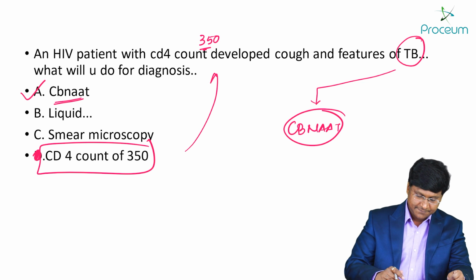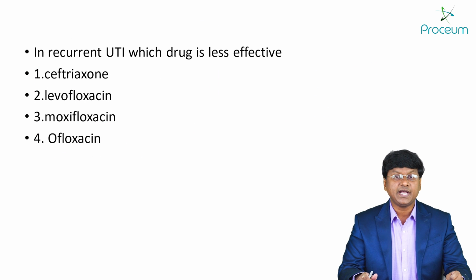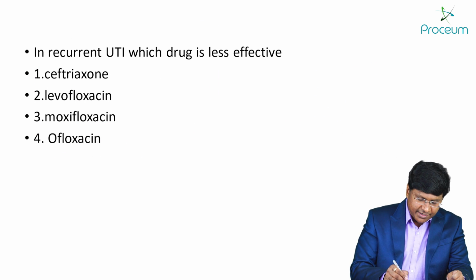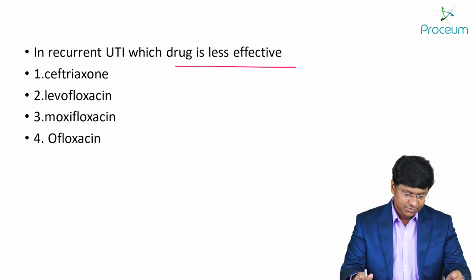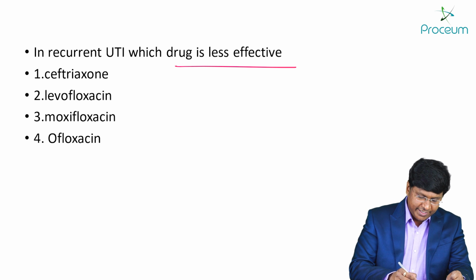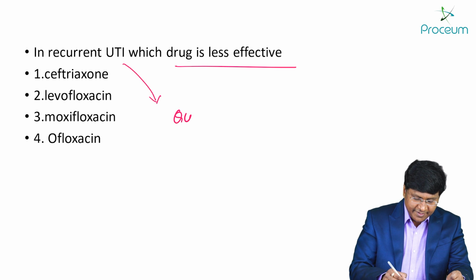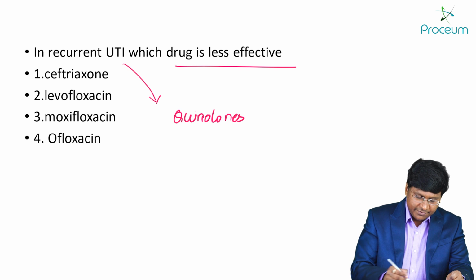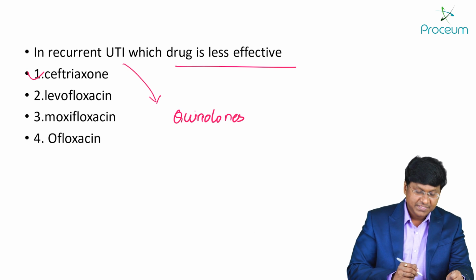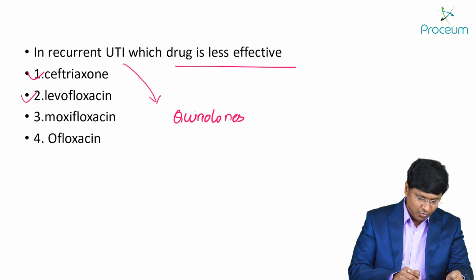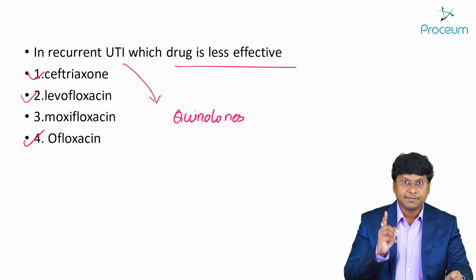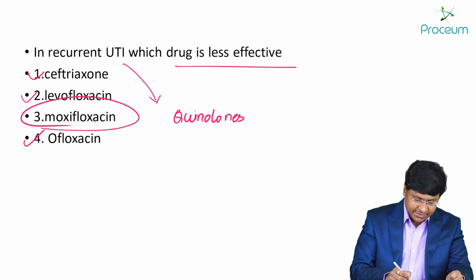Alright, next. In recurrent UTI, which drug is less effective? Ceftriaxone, levofloxacin, moxifloxacin, ofloxacin. See, in UTI, definitely we give quinolones, and we also give third generation cephalosporins. Ceftriaxone is also given. Levofloxacin is also given. Ofloxacin is also given. But the point is, you take this moxifloxacin.